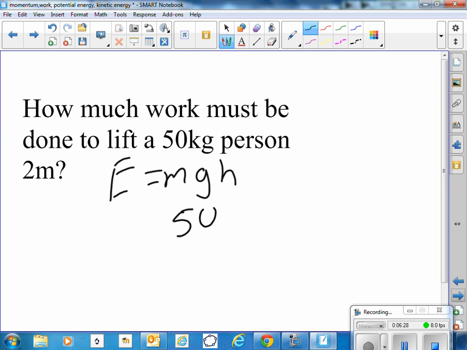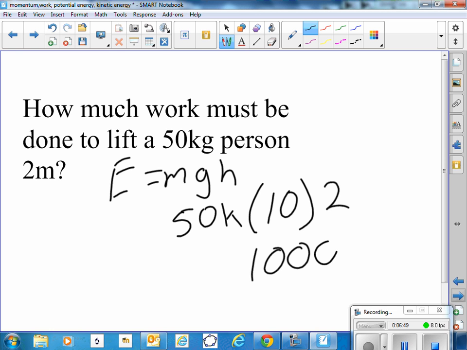So we have the 50 kilograms, we have the 10 for the acceleration due to gravity, and the height would be 2. So 2 times 50 would be 100, times 10 would be 1,000 joules. That's how much work we have to do to lift a 50 kilogram person 2 meters high.